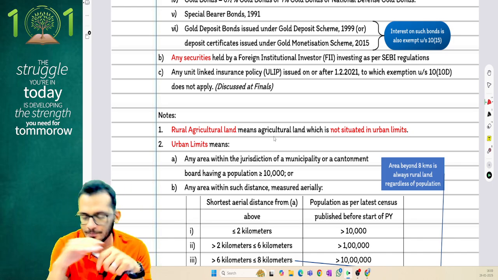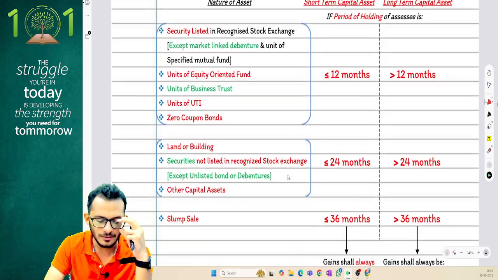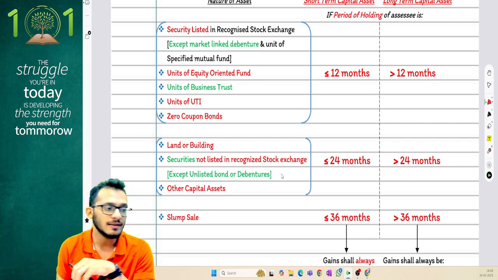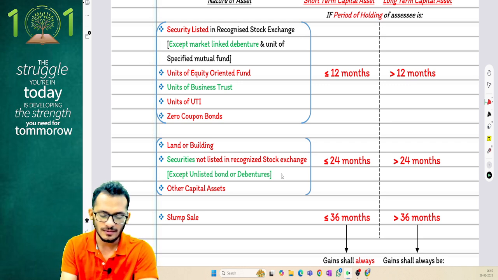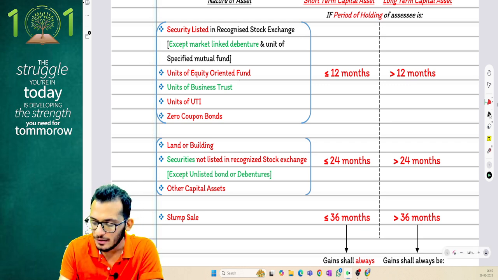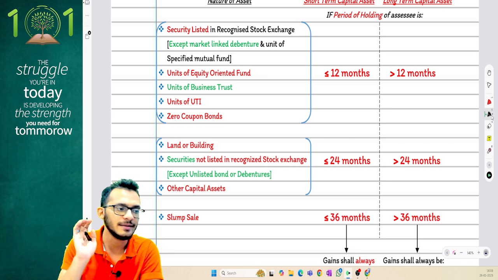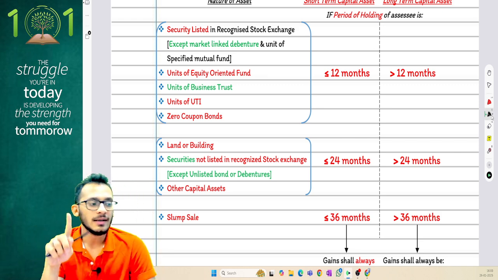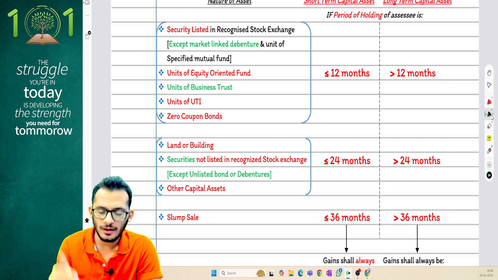amendments for you also. Yes, your amendment number 1, people, will follow into your classifications. In your classifications, the first thing which you notice here is something called units of business trust. Yes, now if you notice, this units of business trust has been given in green, which means post 23rd July, this units of business trust will now have a period of holding of 12 months.